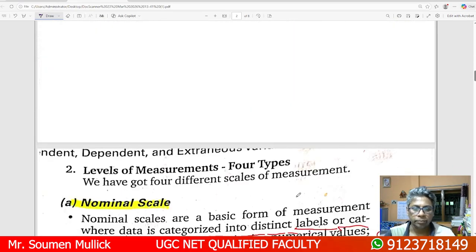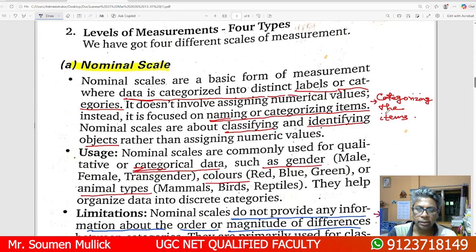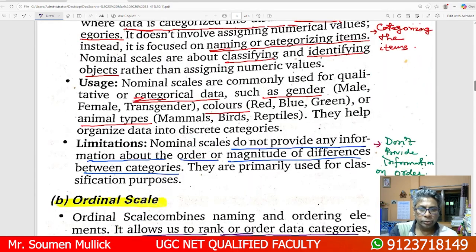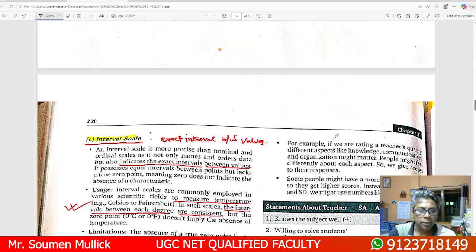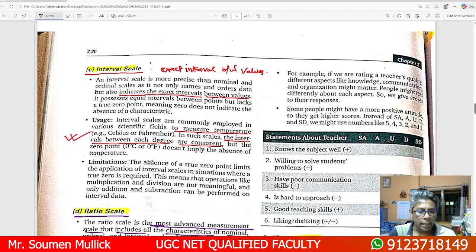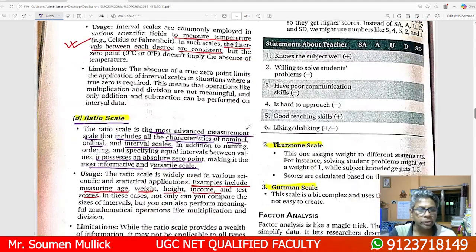Now we come to the important areas. Nominal scale: the main focus is categories, categorical data. Ordinal scale, I have already discussed, allows us to rank data categories in order. Then there is the interval scale, which indicates the exact interval between the values. And the ratio scale is the most advanced measurement scale and includes the characteristics of the nominal, ordinal, and interval scales.